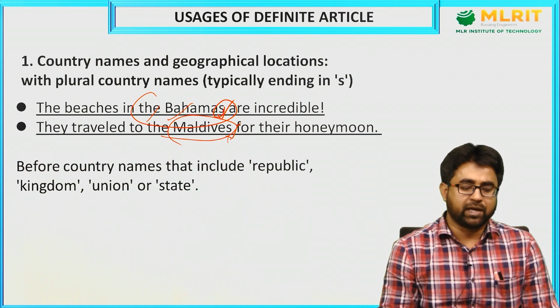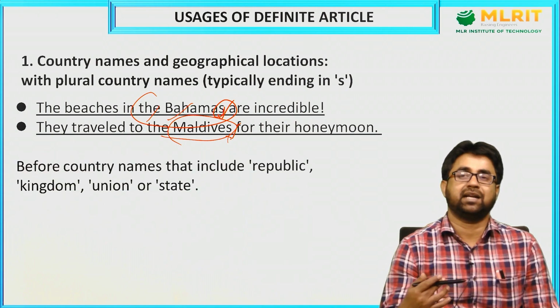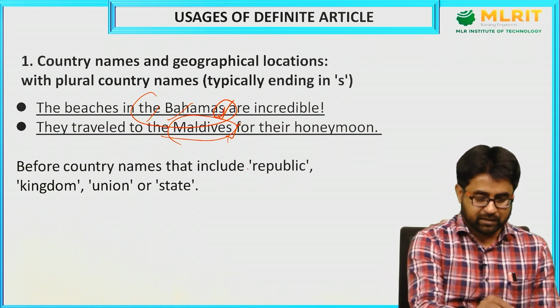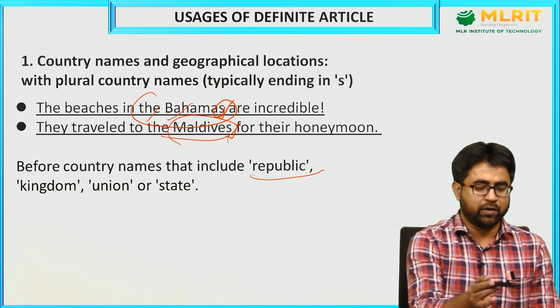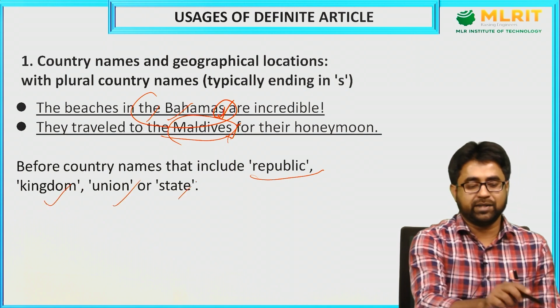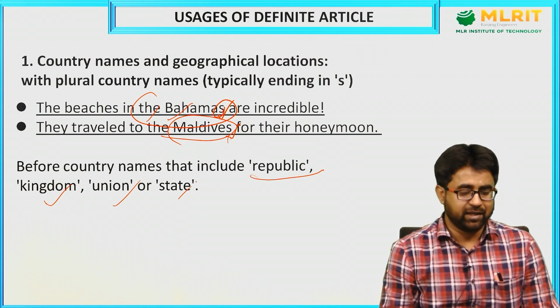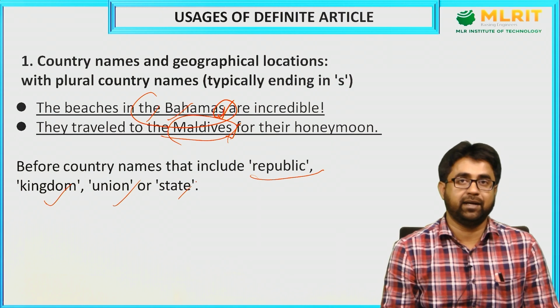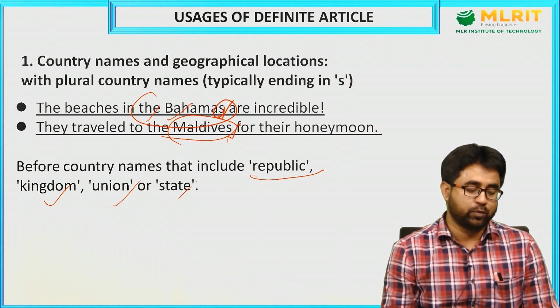Now let's see before country names that include republic. There are certain other country names that are a little more descriptive, right? You can observe they include words or phrases like republic, kingdom, union or state. So they also always take the definite article. For example, the United Kingdom. You cannot say United Kingdom, you have to say the United Kingdom.